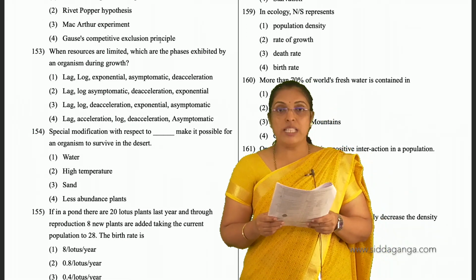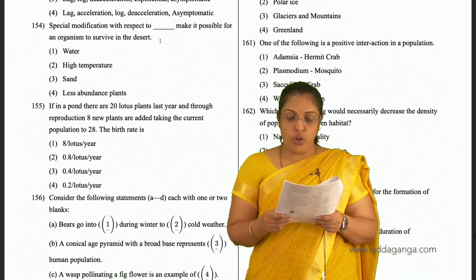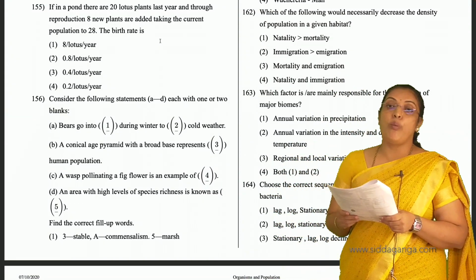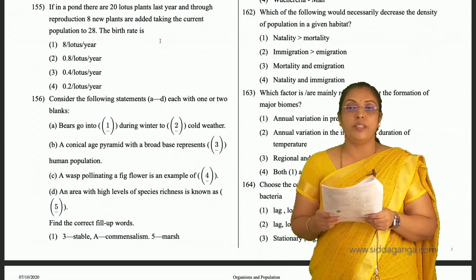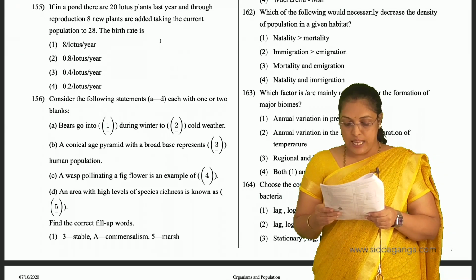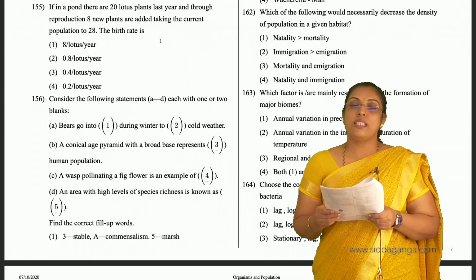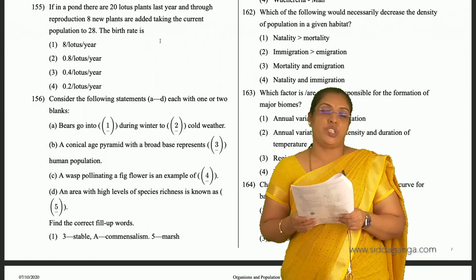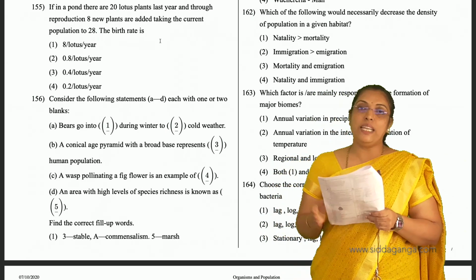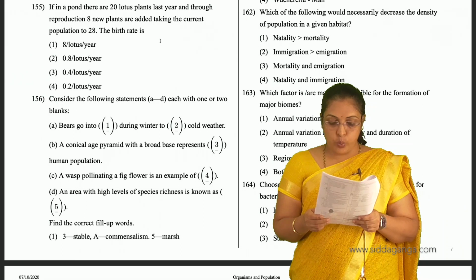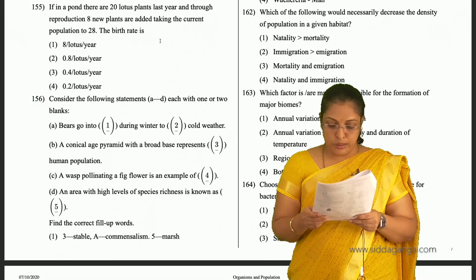Coming to 162, which of the following would necessarily decrease the density of population in a given habitat? That is mortality and emigration. Whereas natality and immigration increase the population density, mortality and emigration decrease the population density. 162, third is the answer.